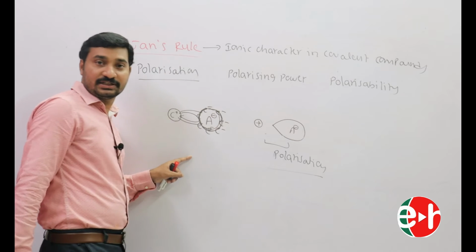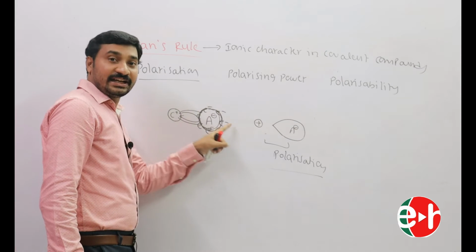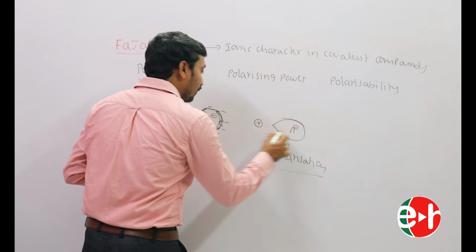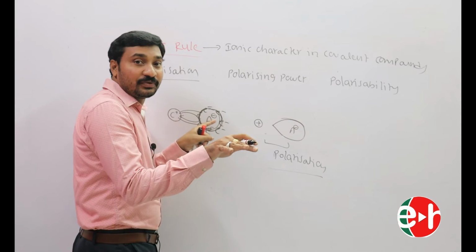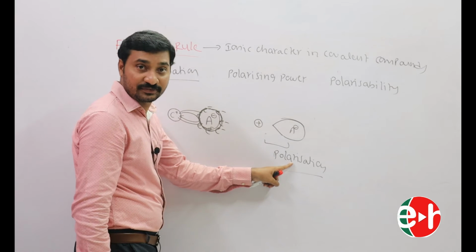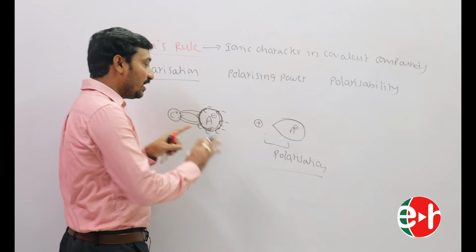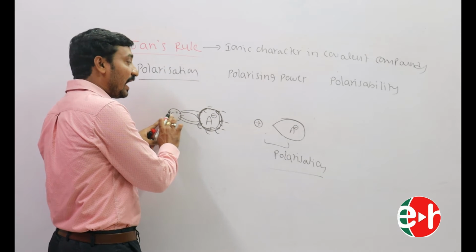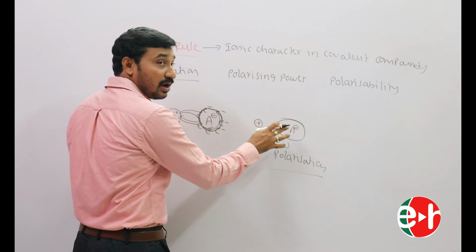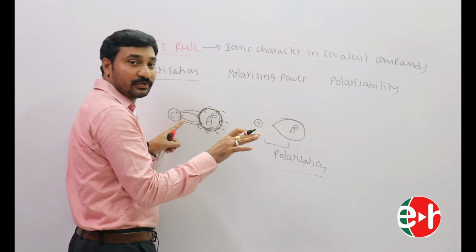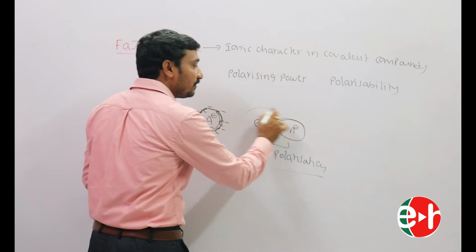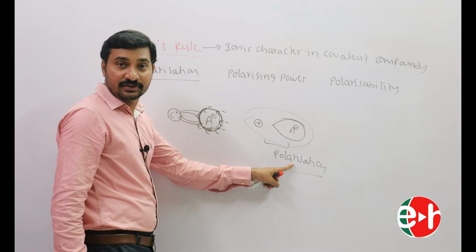What is polarization? When a cation approaches the anion, the electron cloud of the anion is deformed or distorted. This phenomenon is called polarization.